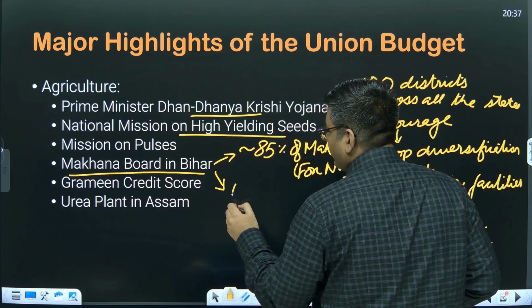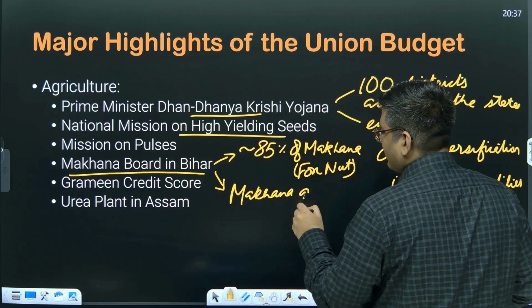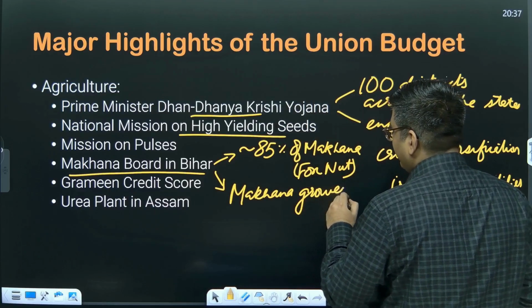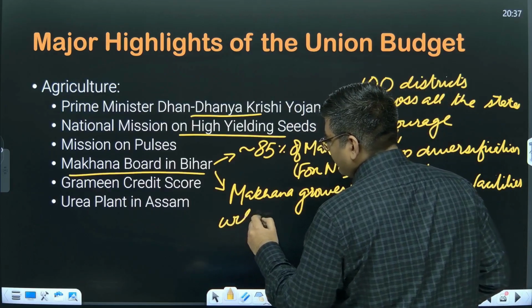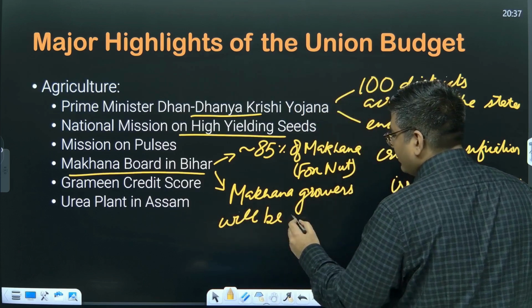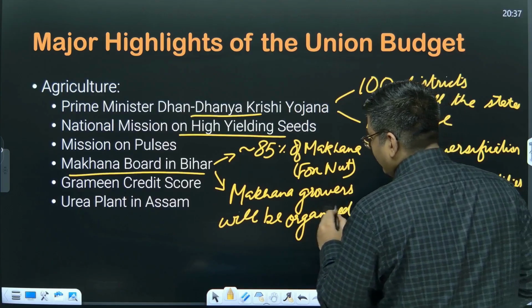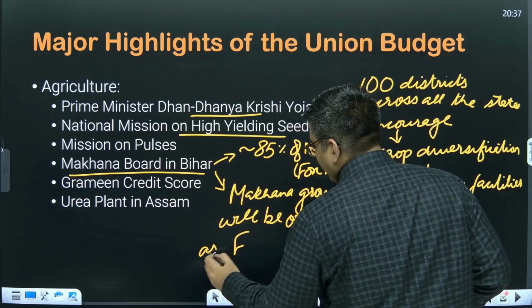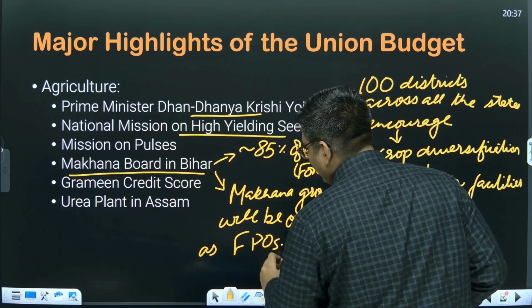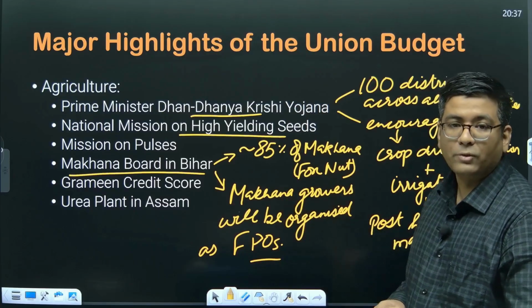Okay, so Makhana growers will be organized as farmer producer organizations or FPOs. Okay, so this is going to ensure that there is not just effective cultivation but also effective marketing of the produce of foxnuts from India.